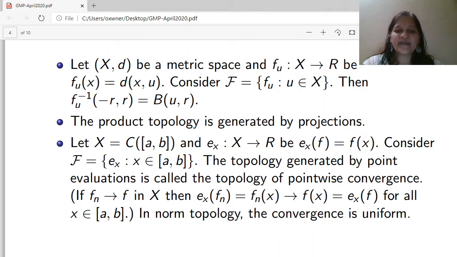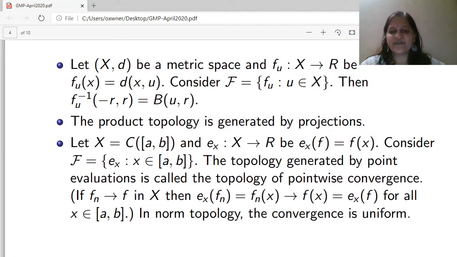Now let us see how we can define the weak topology here. Consider E_x from C[a,b] to R such that E_x(f) equals f(x), and consider the collection of all such functions E_x. All such functions are called point evaluations. The topology generated by all these functions is called the topology of pointwise convergence.